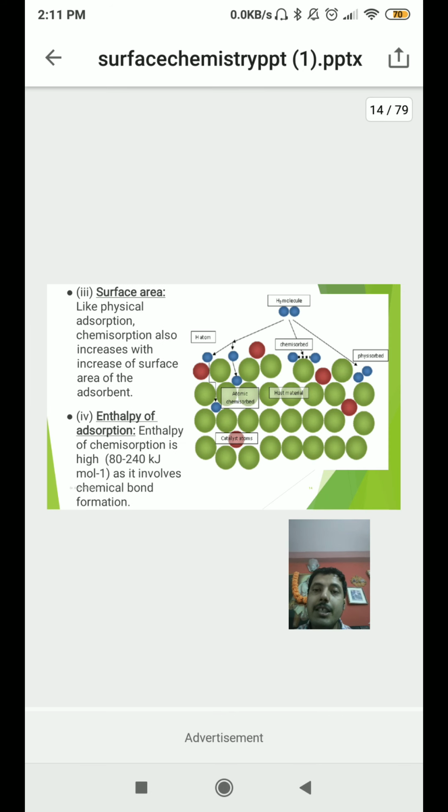Next one is surface area. As I discussed about physisorption, similarly here also, if there is an increase in the surface area, the more area the adsorbate will get, so chemisorption also increases. So I have written over here that like physical adsorption, chemisorption also increases with increase of surface area of the adsorbent. Moving on to the next one, that is enthalpy of adsorption. Enthalpy of chemisorption is also high, like 80 to 240 kilojoule per mole, as it involves chemical bond formation.